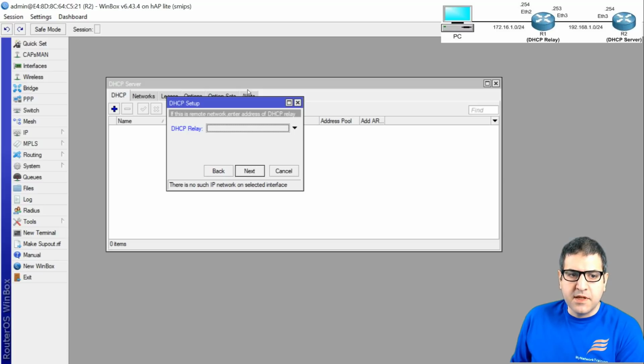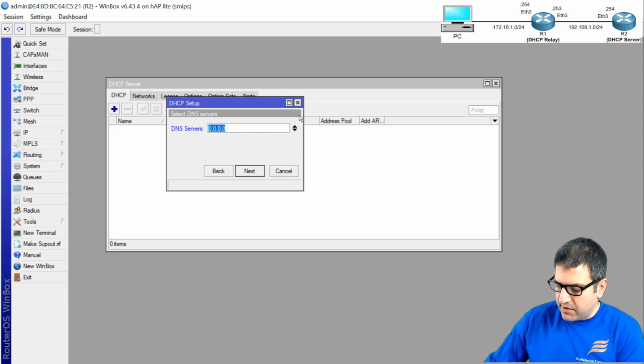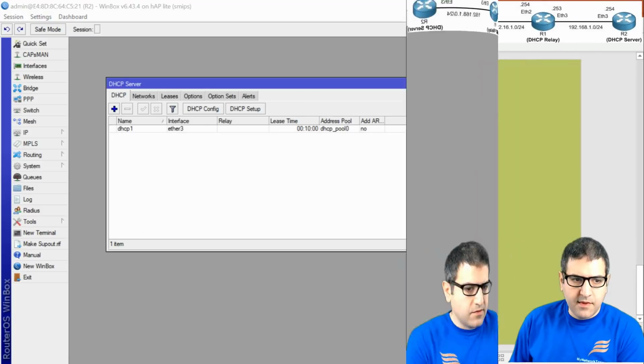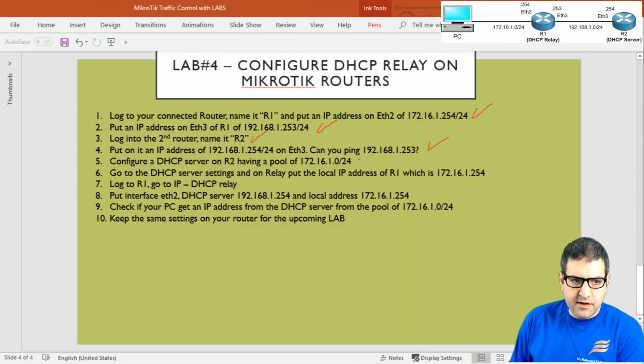All right. So let's say here we don't have any DHCP relay, and then we say next. This is the range that we'll get from 172.16.1.1 till 1.253. That's fine. Next. DNS, if we want, we can put 8.8.8.8. Next, and lease time, and finish. Okay, so we have configured the DHCP server on router 2. Point number 5 is done.